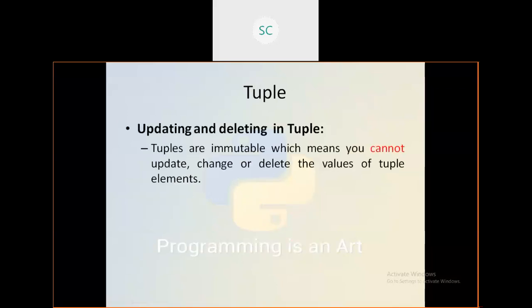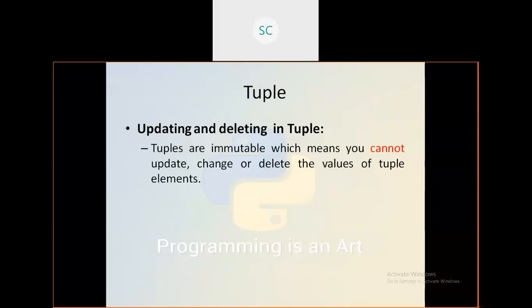Like I said, these tuples are immutable. Immutable means you cannot update the value, you cannot change values in a tuple, and you cannot delete any value from the tuple, just like strings, which are also immutable. While discussing strings, if you have one string, you cannot insert some characters within that string.